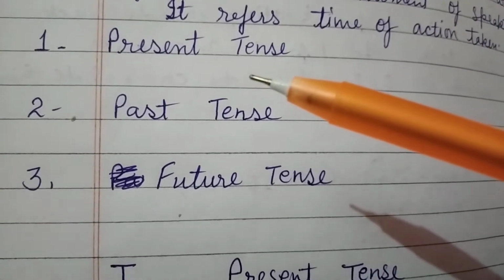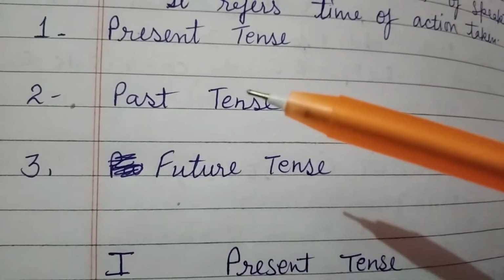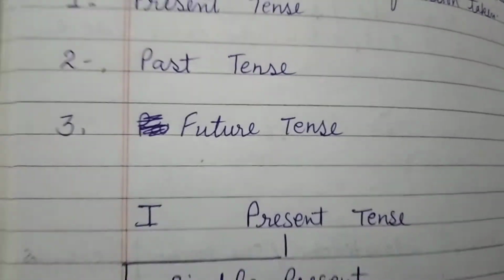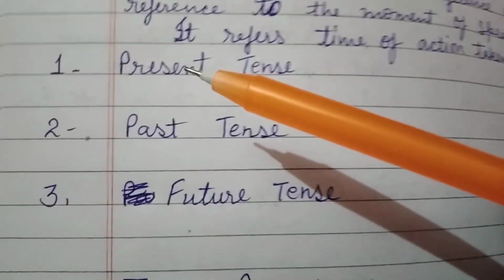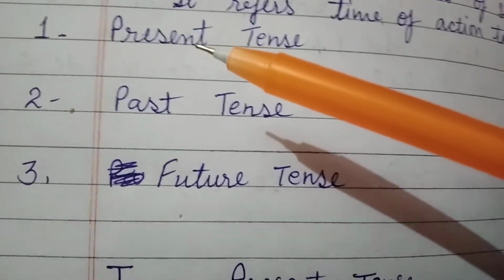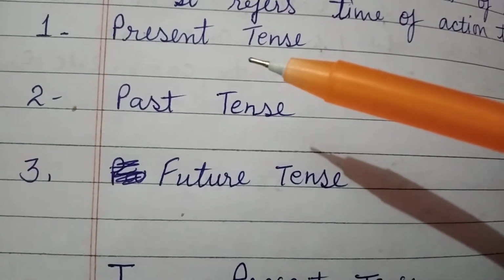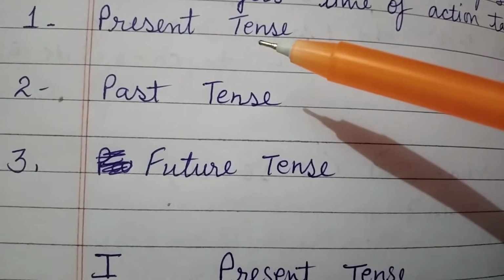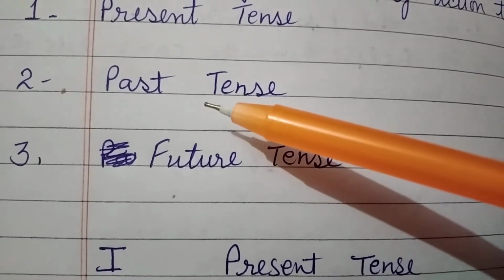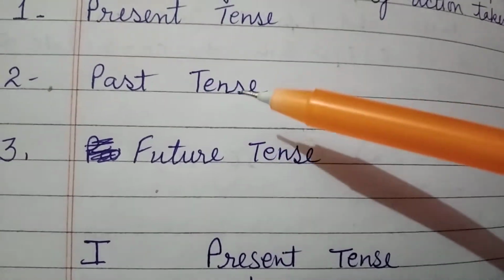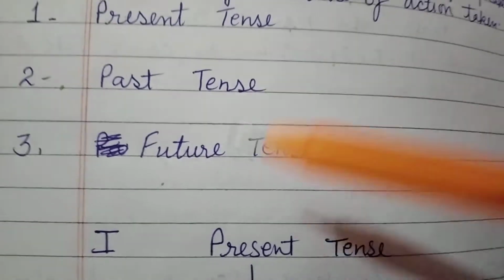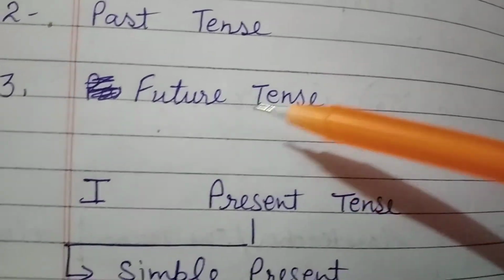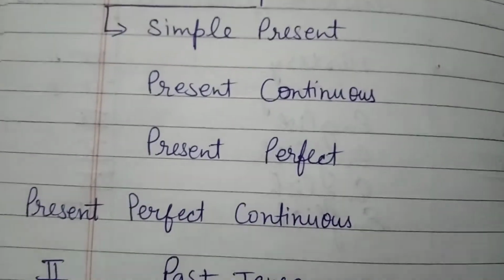So there are mainly three tenses: first is present tense, second is past tense, and third is future tense. And again, they have four parts. In present tense: present indefinite, or you can say simple present, present continuous, present perfect, and present perfect continuous. Again, simple past, past continuous, past perfect, past perfect continuous, and then future tense: simple future, future continuous, future perfect, and future perfect continuous. So we will discuss the tenses.